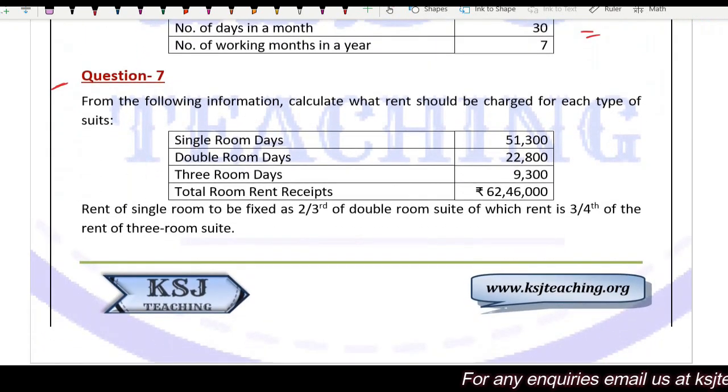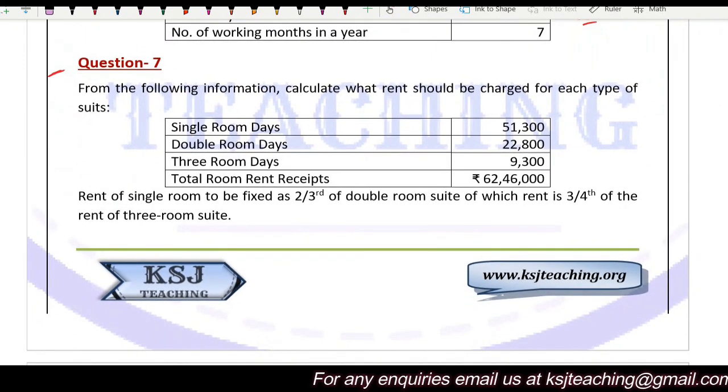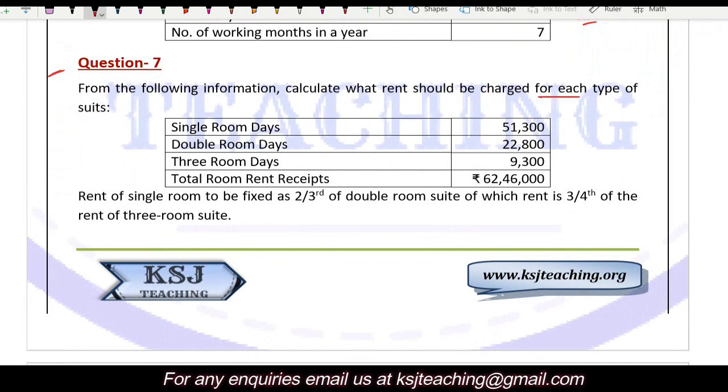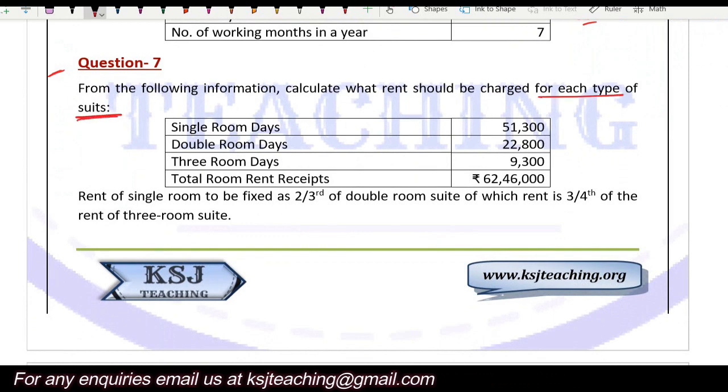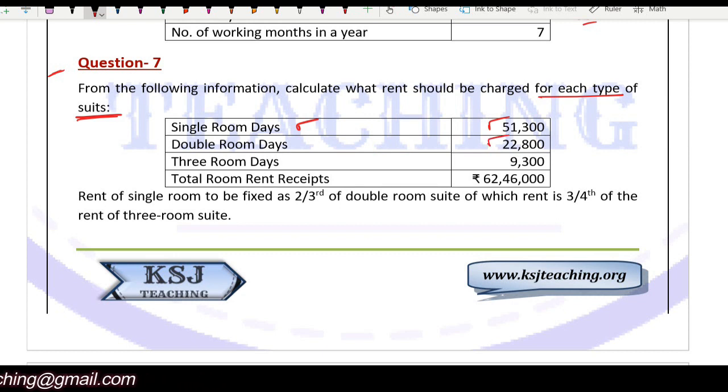Now coming to question number 7, from the following information calculate what rent should be charged for each type of the suites. Single room days is 51,300, double room days is 22,800, and 3 room days are 9,300. Total room rent receipts are 62,46,000.